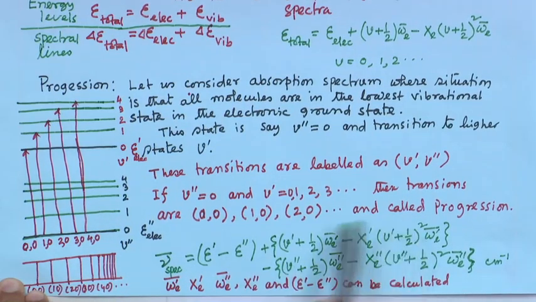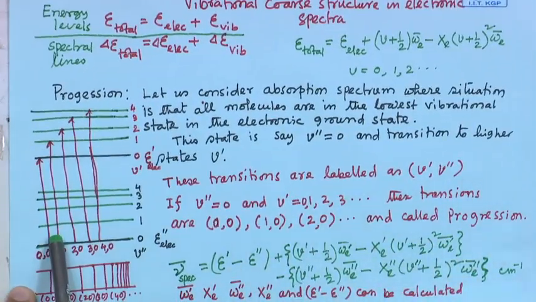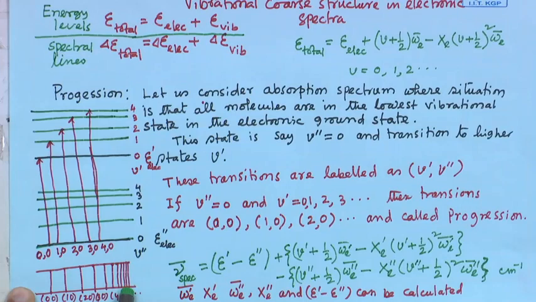If you take the difference of these two, as we have already taken the electronic difference, this will be the wave number of the spectral lines. In spectroscopy one can see this type of vibrational coarse structure in electronic spectra, and one can measure the wavelength or wave number of each line.